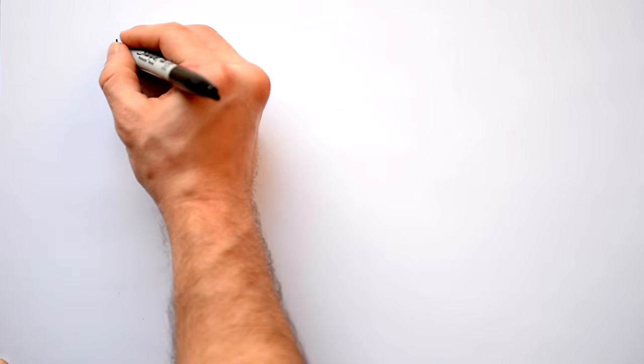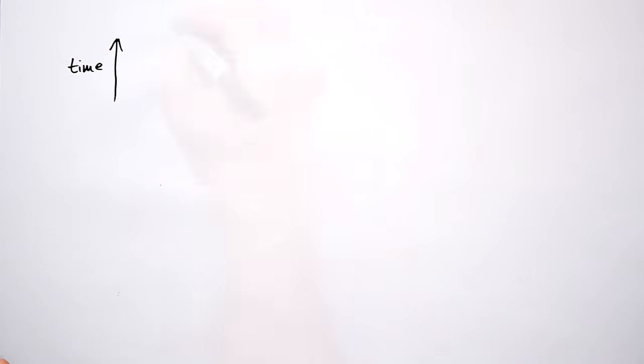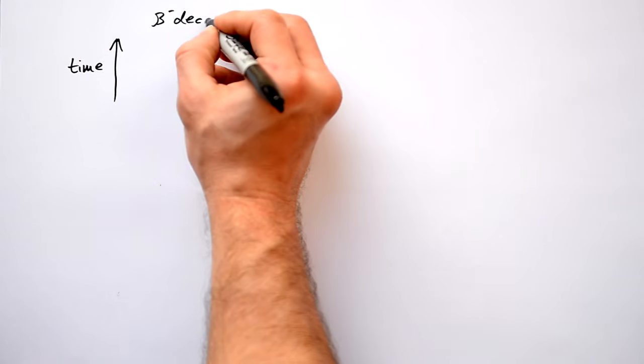Called it the Feynman diagram, obviously. Now, we draw it in 2D, but you must know that it only really has one axis, and that's time going upwards. Let's do a beta decay, beta minus decay.